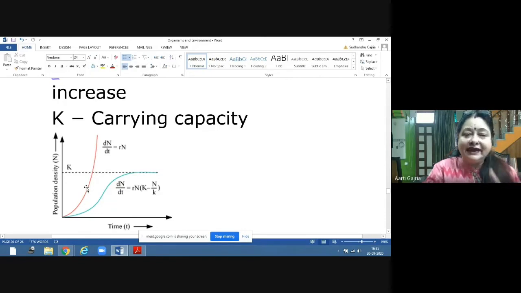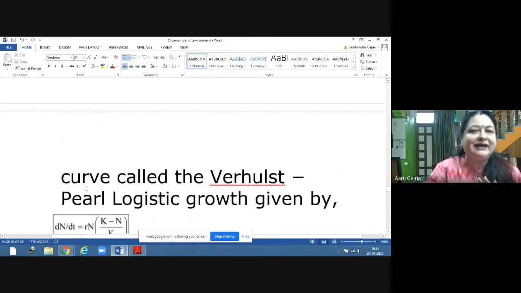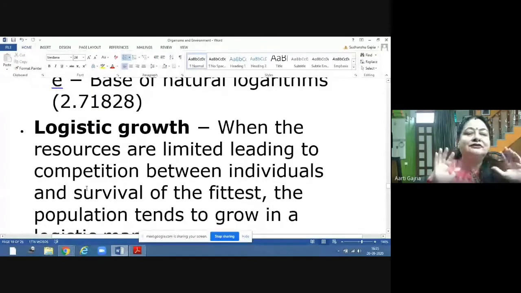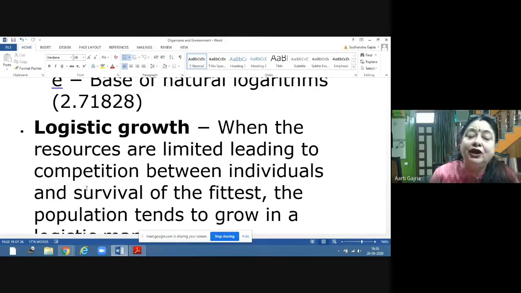Now the second type, because in practice, in nature, the resources are not available in plenty. There is a scarcity of resources and there is competition for the resources. So the populations are not growing at the exponential rate. The populations are growing at the logistic rate.